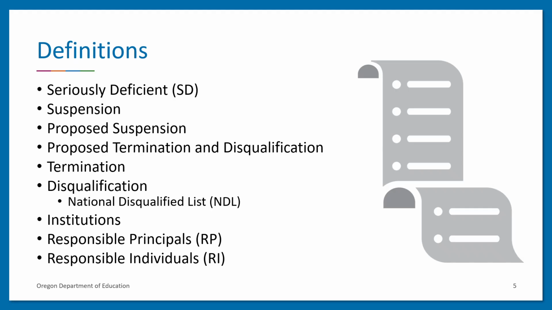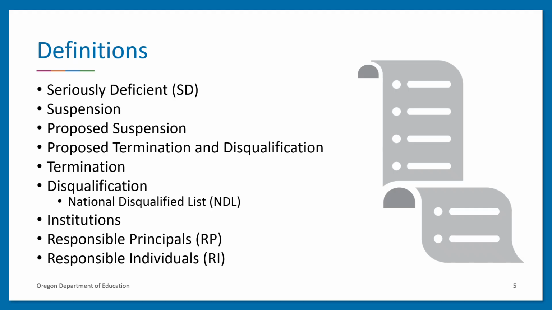Proposed termination and disqualification is a formal notice from a state agency that a sponsor's agreement is being considered for termination and disqualification due to suspension. Termination is when an institution is removed from operating the CACFP and the state agency sponsor agreement is terminated. Disqualification is when an institution, a responsible principal or responsible individual, or daycare home is ineligible for program participation.